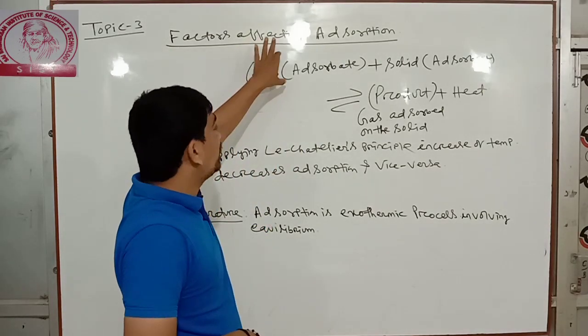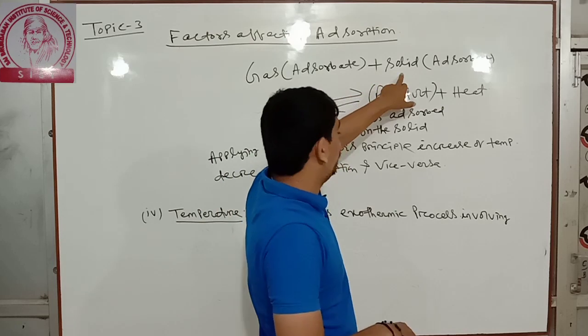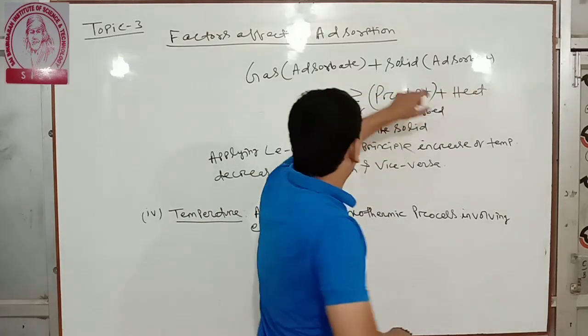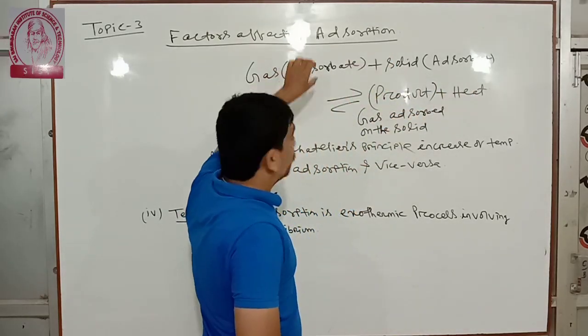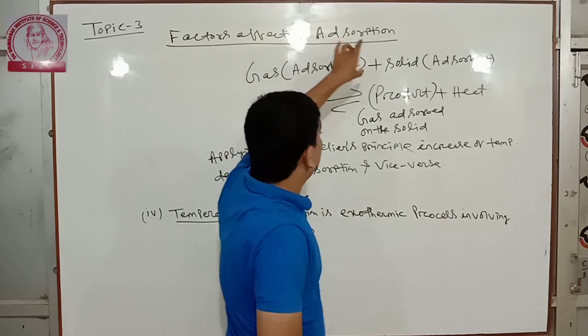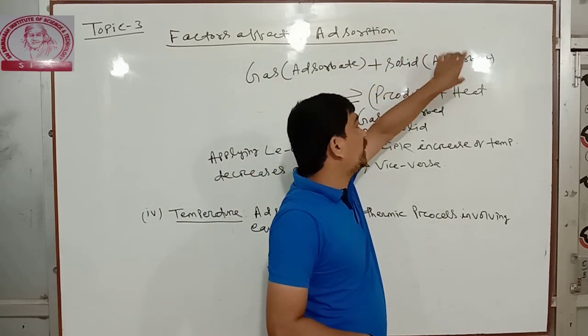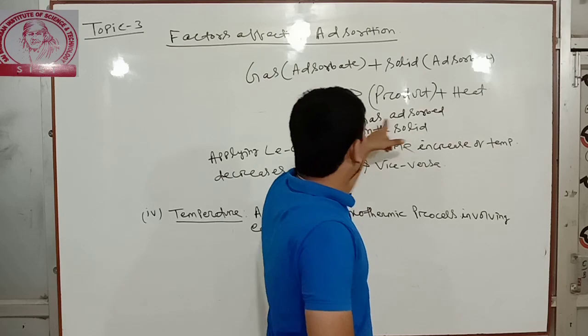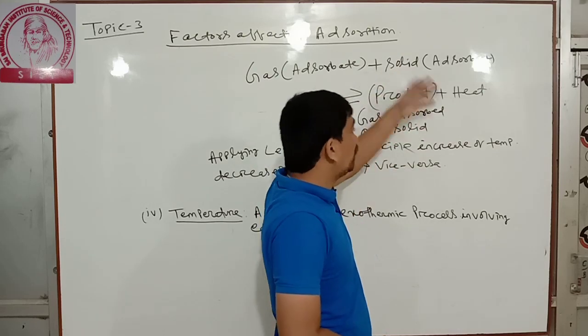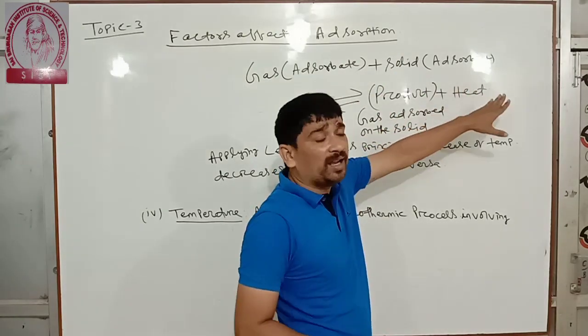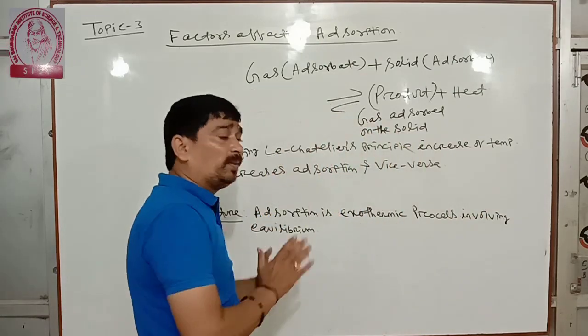So gas adsorbs on the solid. Solid is the adsorbent, gas is the adsorbate. Adsorbate gets accumulated on the surface of the solid, that is adsorbent, to give gas adsorbed on the solid, that is the product, plus heat. Heat is liberated. So this reaction is exothermic in nature.